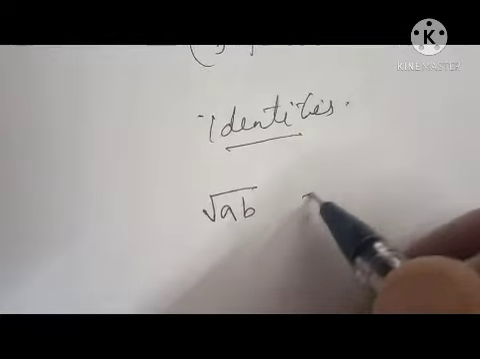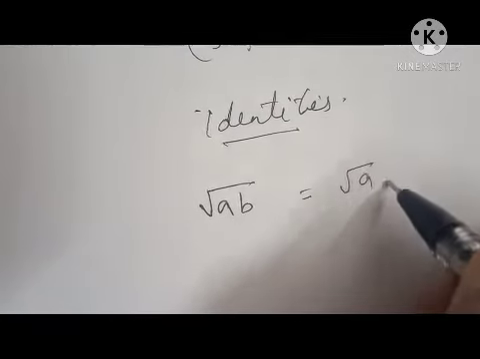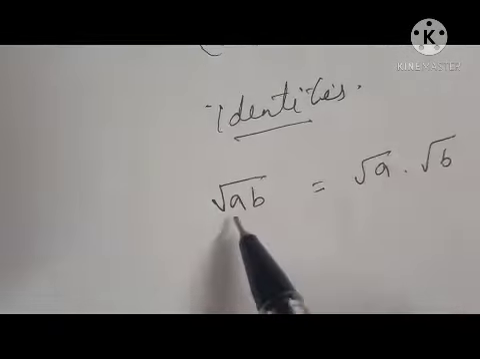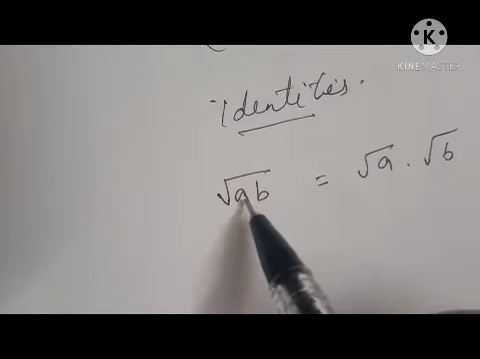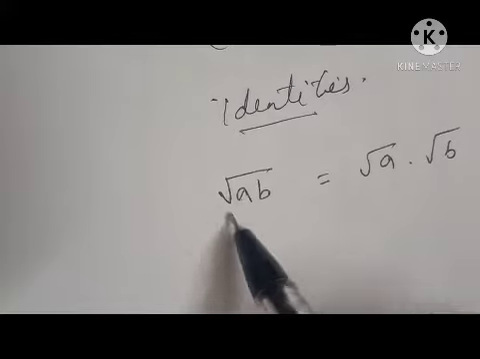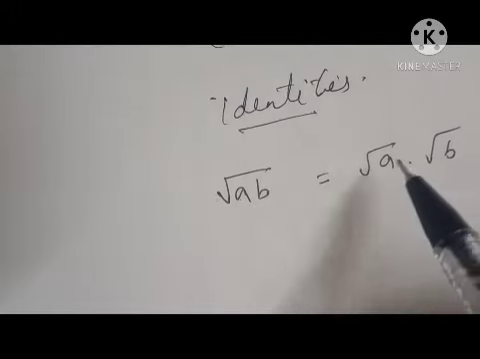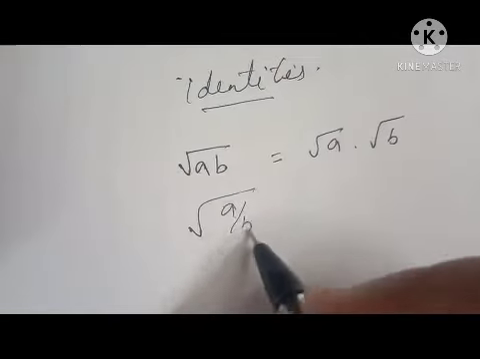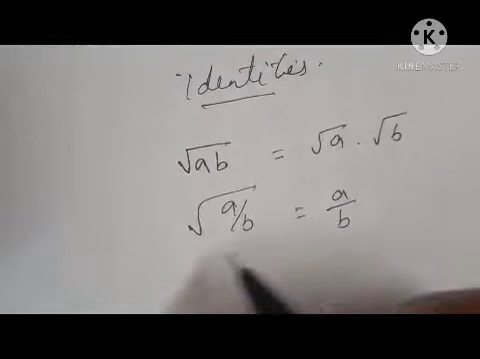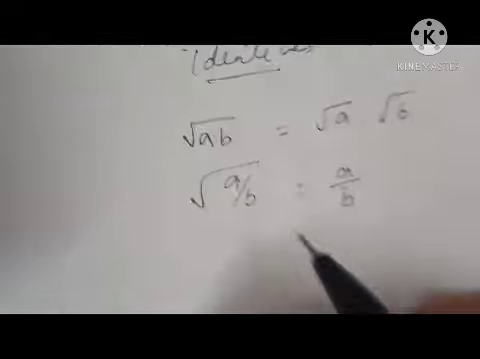Root ab is equal to root a into root b. If there is a multiplication symbol or division symbol between two numbers, then we can give the root symbol separately. But in the case of plus or minus, we can't give them separately. Then root of a by b is equal to root a by root b.